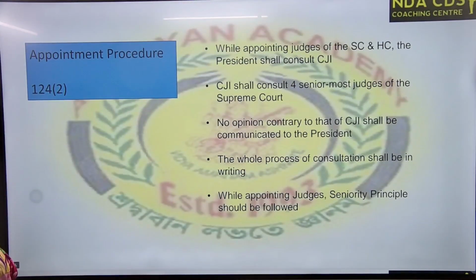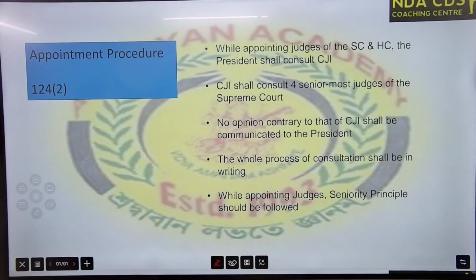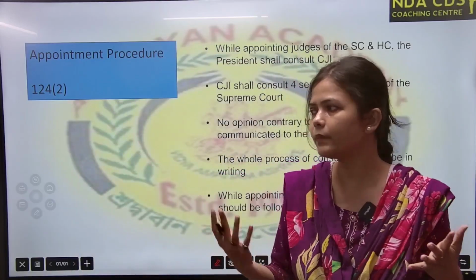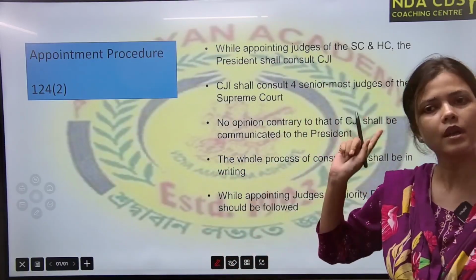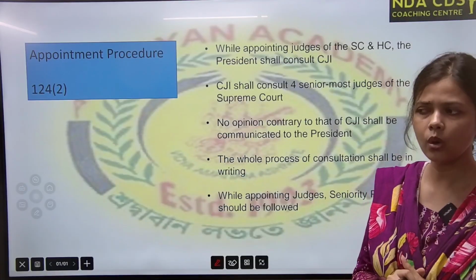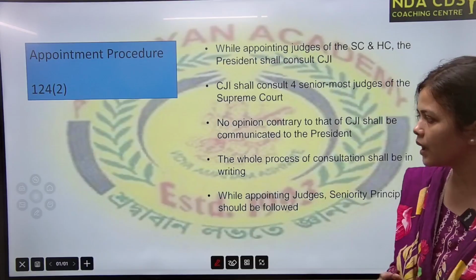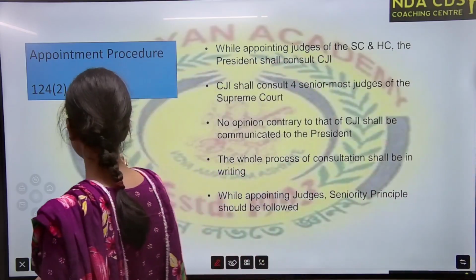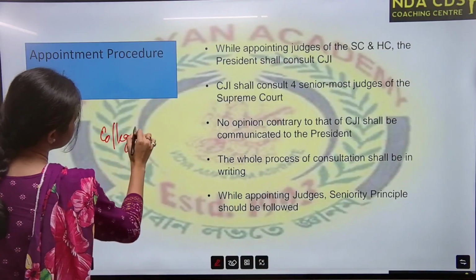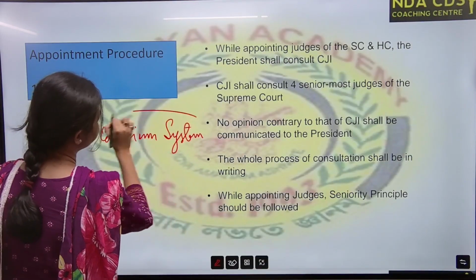Then appointment. See how these appointments are done. It's not like one day the President wakes up and says, come here, you are now the Chief Justice of India. So what happens regarding the appointment of Chief Justice of India? First, there is a collegium system. What is the collegium system?